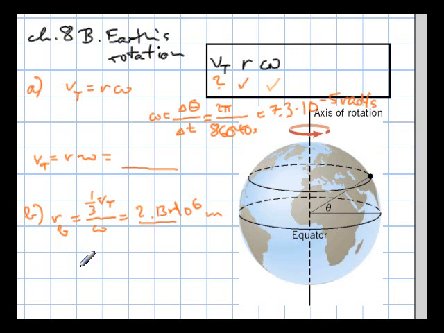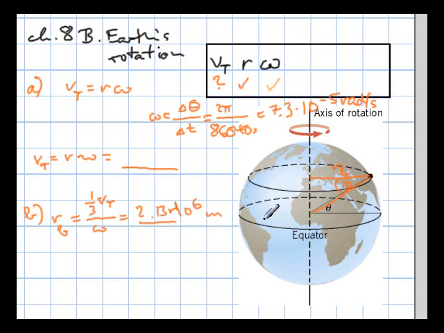And so the follow-up from that one is now to figure out, well, at what latitude is that, so that theta here, and I'm going to make a little triangle here. This is the radius that they want us to figure out in part B. And then here we have that angle theta. And we know what the hypotenuse is. The hypotenuse, this one here, is the same as the radius, because we're having a circular Earth. So here we have the hypotenuse. We're supposed to figure out what the adjacent is, RB.